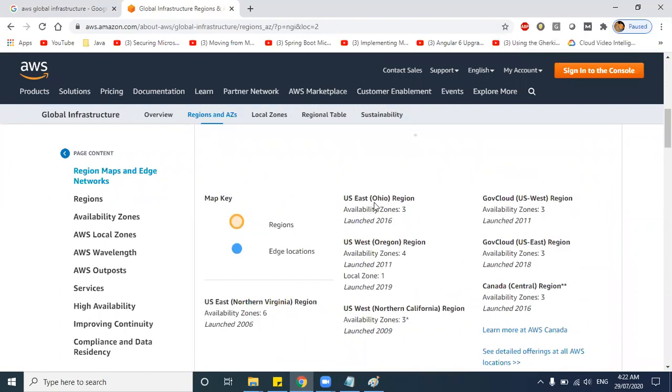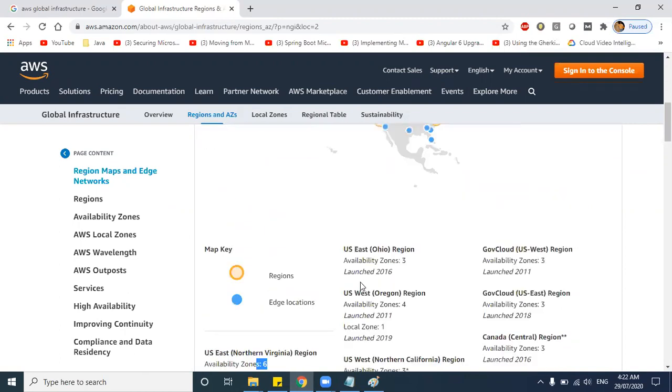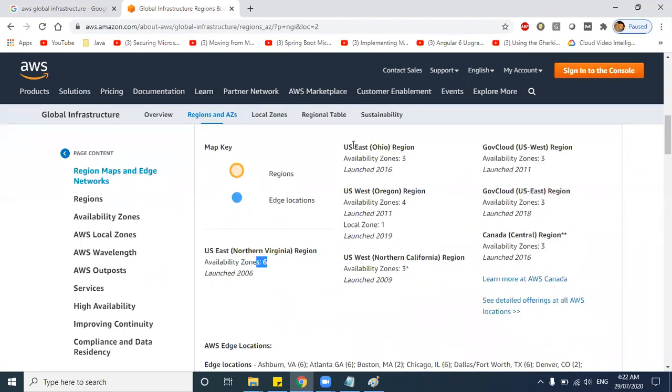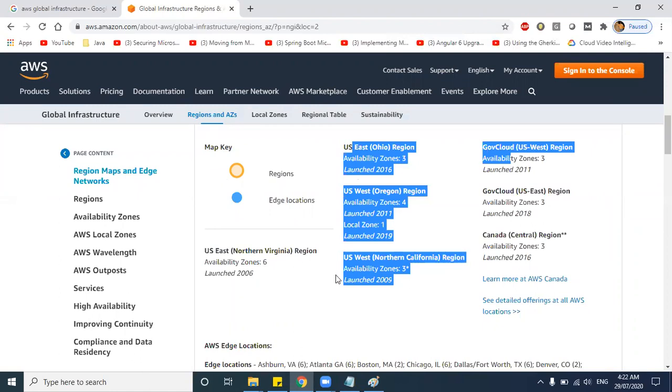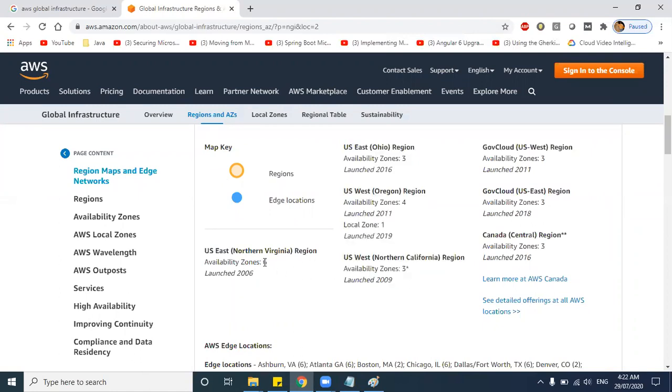So Ohio region, let's take Ohio. Here we have three availability zones. Suppose you take North Virginia, you have six availability zones. Like this, in North America you have almost seven regions. Out of seven regions, for every region you have multiple availability zones.